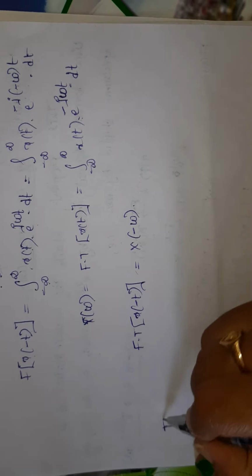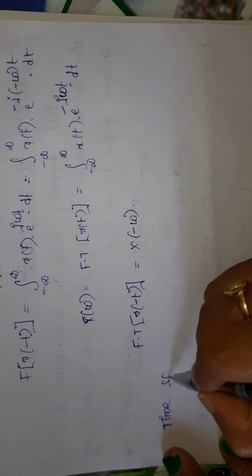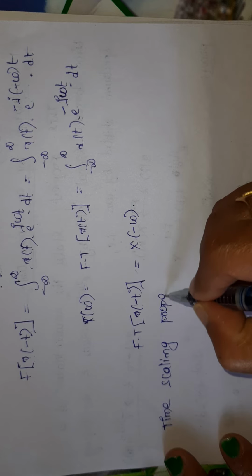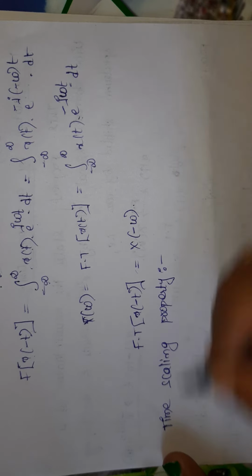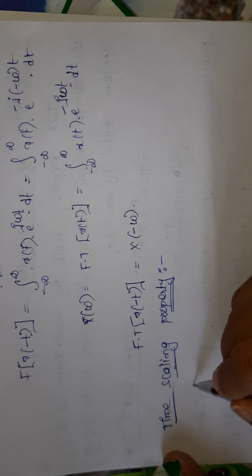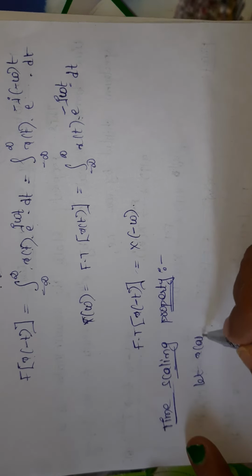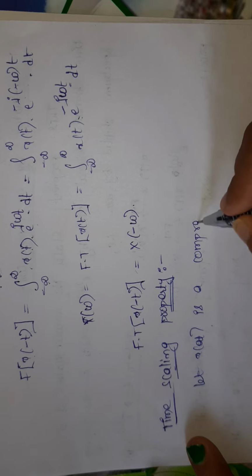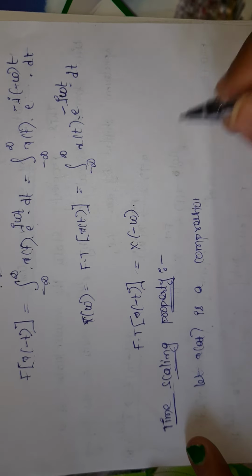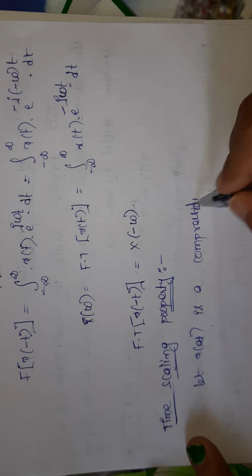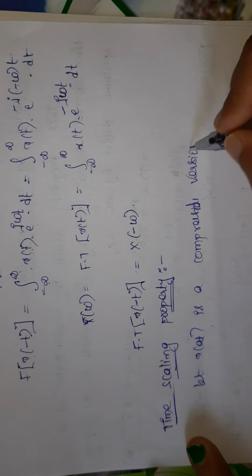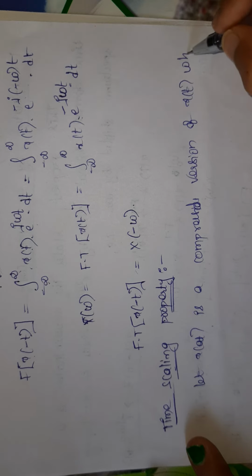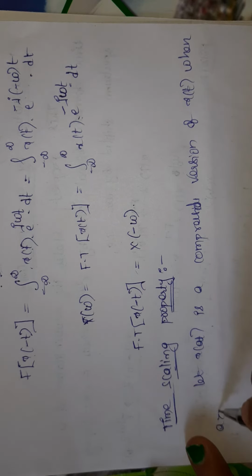Next property I am going to discuss is the time scaling property. Let x of at be a compressed version of x of t when a is greater than 1.